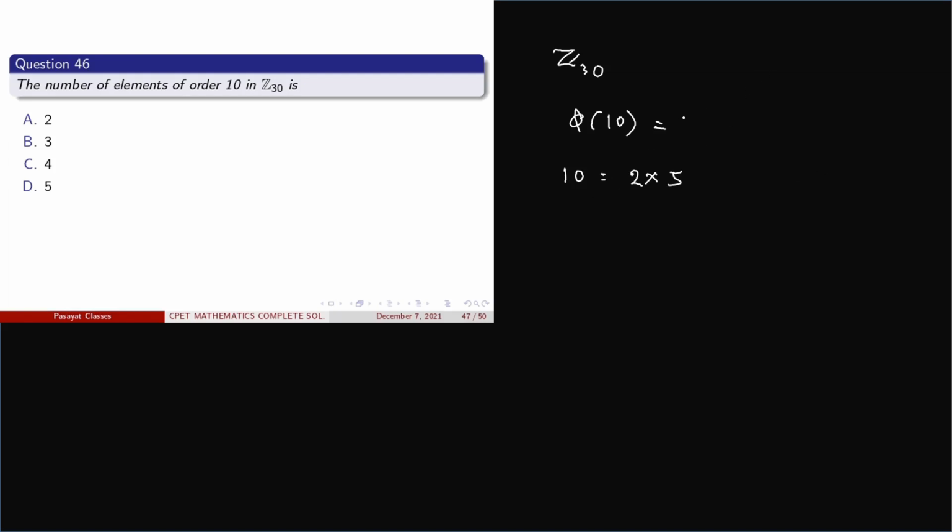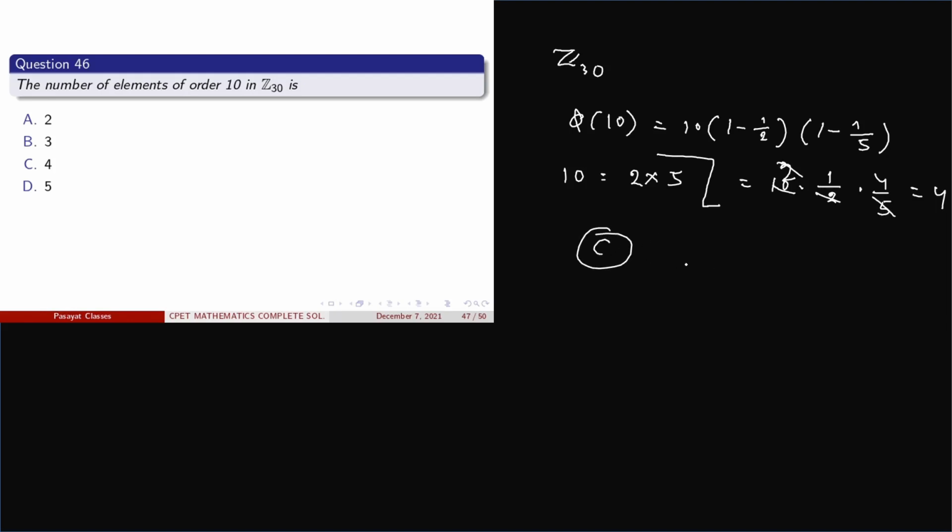So we have 10 into 1 minus 1 by 2 into 1 minus 1 by 5, and this gives 10 into 1 by 2 into 4 by 5. This is 2, this cancels out, the correct answer is 4. So here option C is correct one, that is 4.